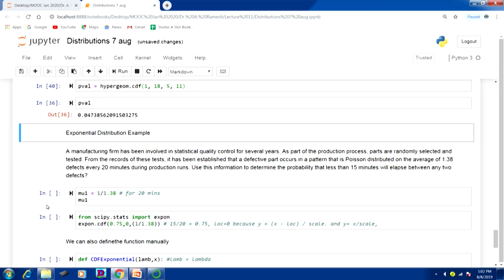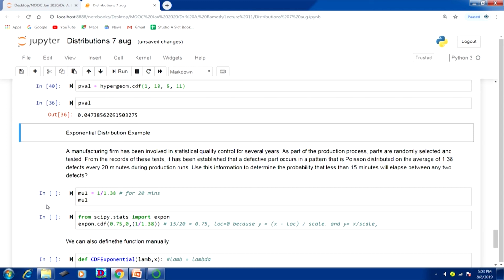Here you have to look at 2 things in this problem. One is the mean of a Poisson distribution is given, mu, and the second thing is the time between any 2 defects. As I told you in the theory, whenever it is between 2 events you have to go for exponential distribution. First we have to find the mean of the exponential distribution.